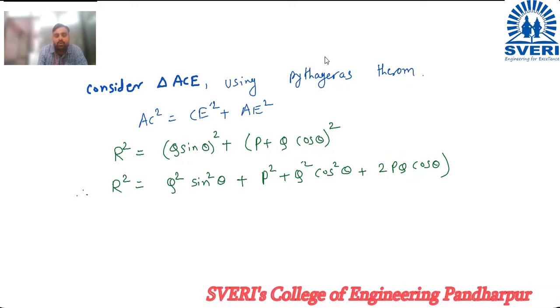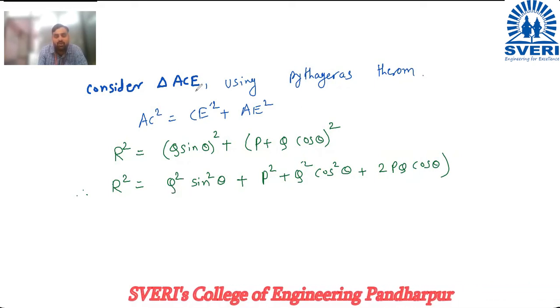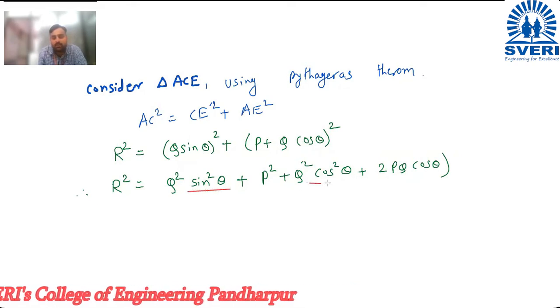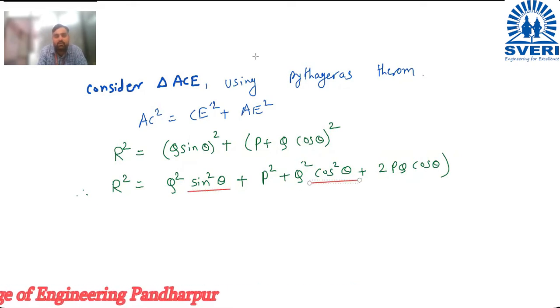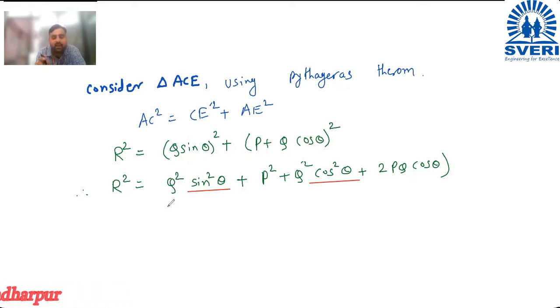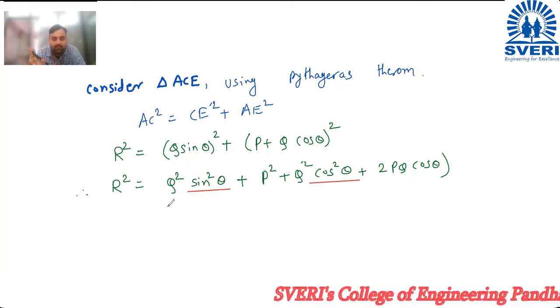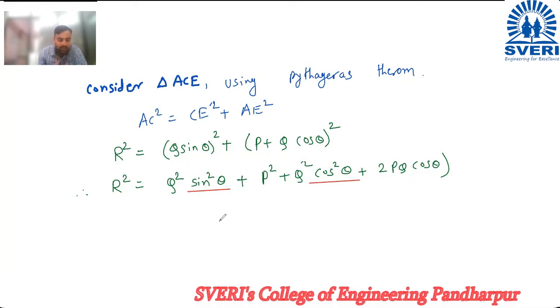So from these two terms here, Q square sin square theta and Q square cos square theta, if we take Q square common from both, then what will remain in the bracket, sin square theta plus cos square theta. So how much is sin square theta plus cos square theta? 1. Okay.